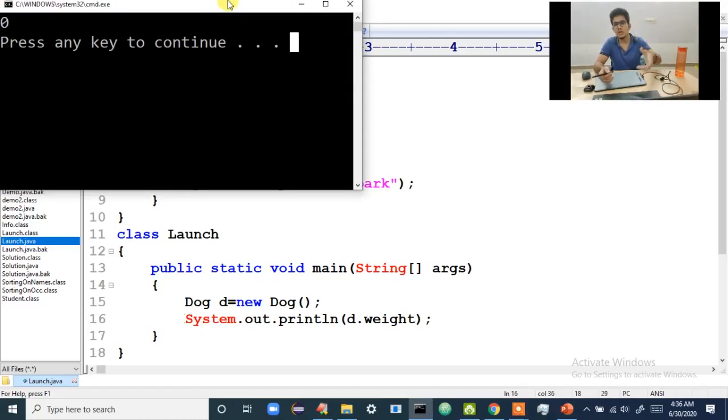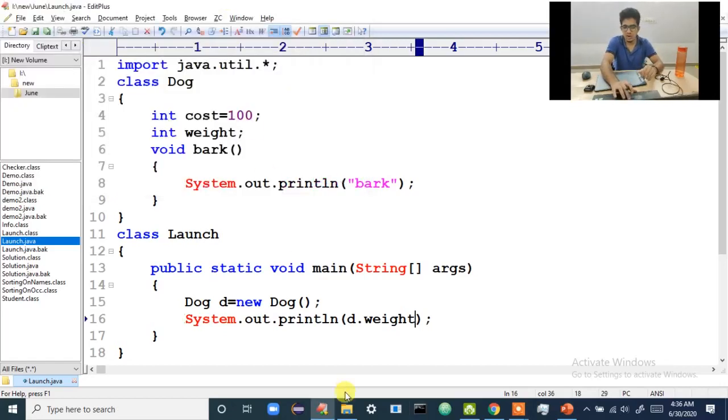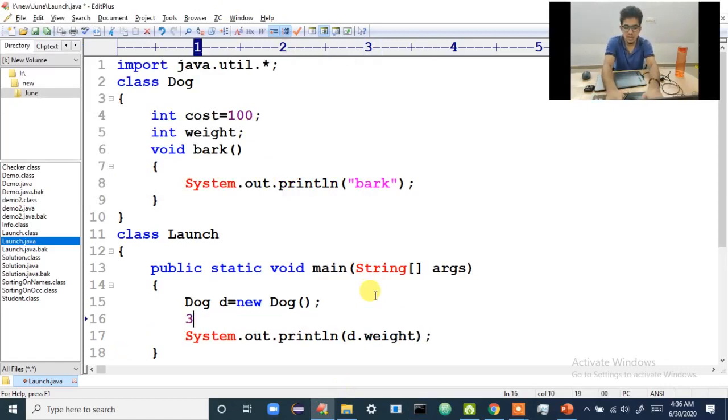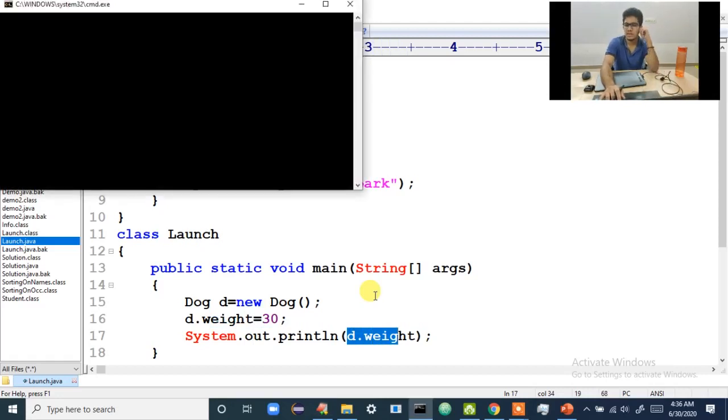How to store a value into the object? It is like this. Before printing weight, I will say store this 30, 30 kg. Store this 30 where? Go to the D object. Inside that object there is a variable called weight. You store that 30 inside this object's weight. Then you print that weight. If I do it like this, watch here. See, we got 30. So this is how to print the value.